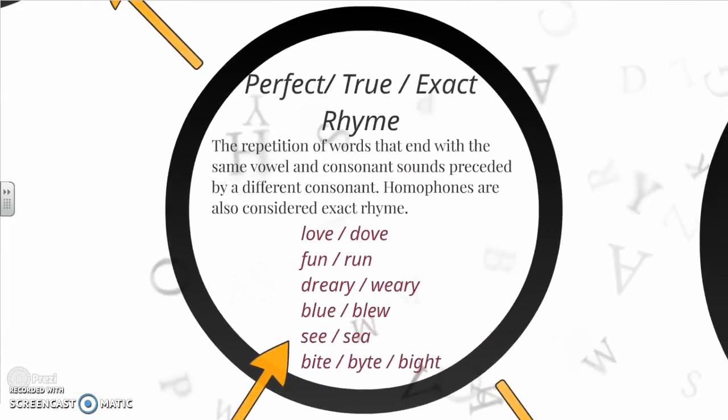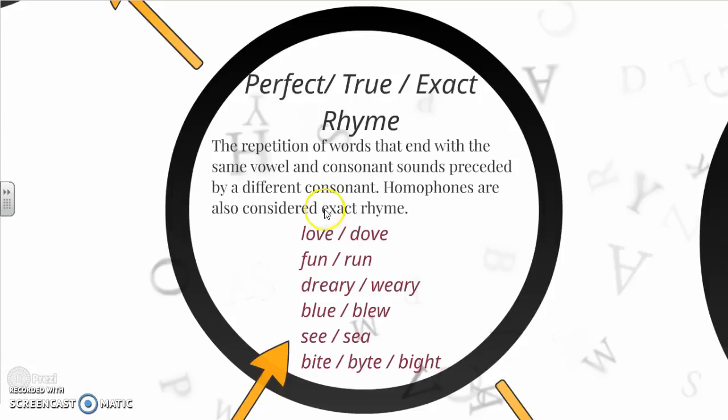Okay, so the first style we have is what we call perfect, true, or exact rhyme. In the handout I called it true and perfect, but it's also known as exact. Most of the time they're going to call it perfect rhyme. In class I will actually call it perfect, but you need to know the other two names for it as well. So it's the repetition of words that end with the same vowel and consonant sounds, preceded, as in comes before it, by a different consonant.